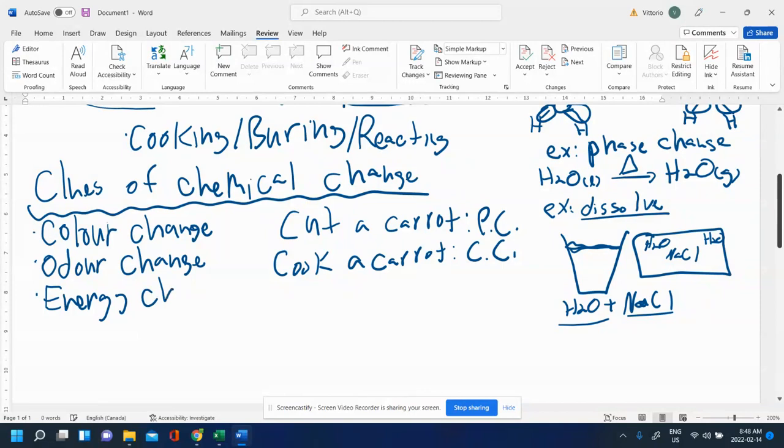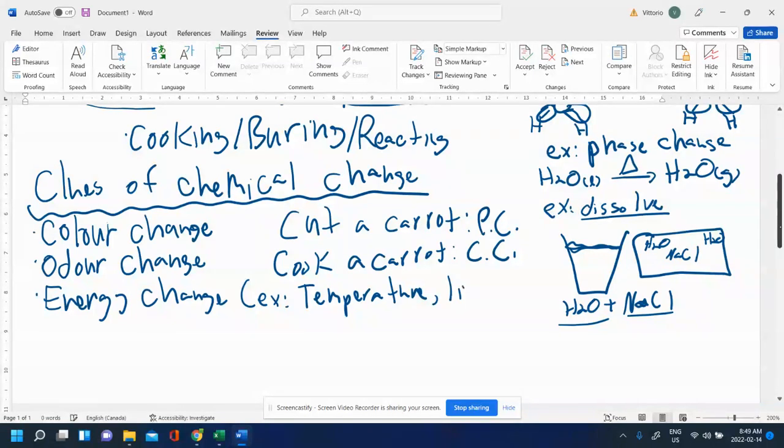Energy change. So you might see, for example, a change in temperature. So you'll mix two chemicals together, and then all of a sudden they'll get very hot because they release heat to your hands or to the environment. So if they get hot, that may be an indication that there's a chemical reaction happening. And not because you're adding heat. So putting water on the stove and heating it up and saying, oh, water got hot, so it's chemical? No, this is temperature change without having to add or take away heat. Sometimes you might mix two chemicals together and they'll get cold without you having to put it in the fridge. And that's an indication of an energy change.